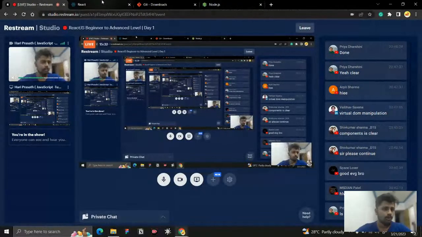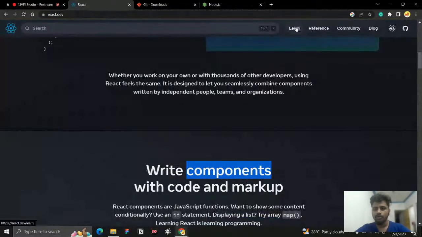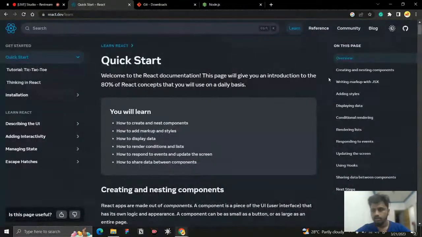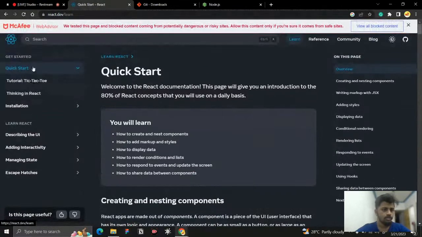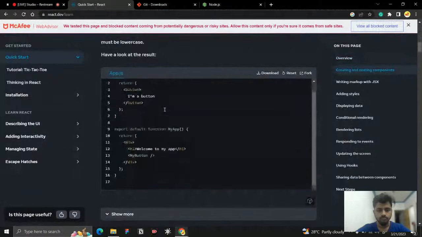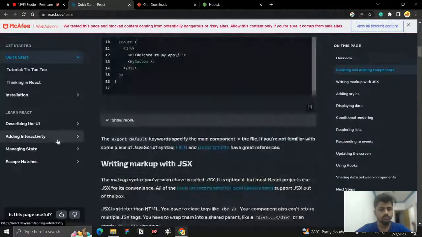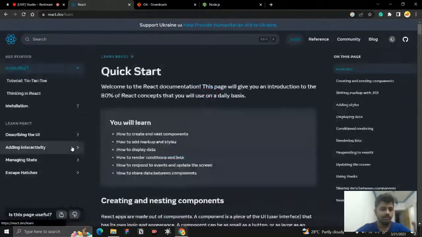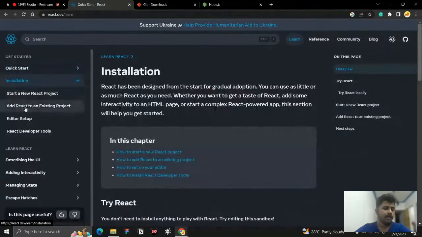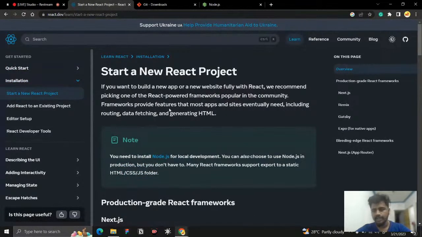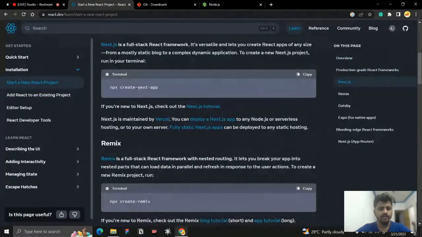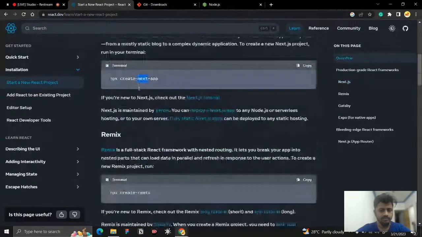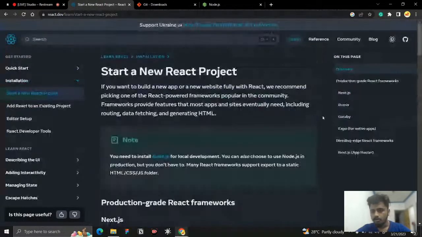Let me go to the documentation and click on Learn, and then Quick Start. The React docs have been updated, that is good. You can see the installation here. Just click on Installation and you can see the installation options. Let us click on start a new project with a React app, that is actually what we want. And here they are telling that it is Next.js. Where is React?